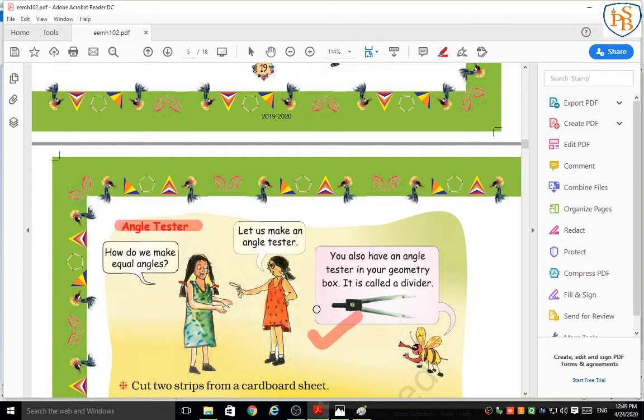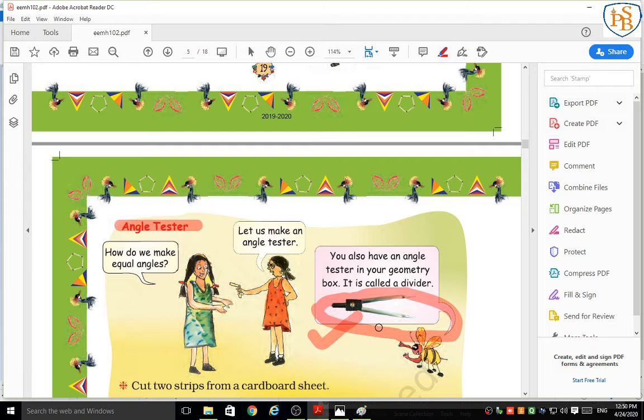What is the name of this? Yes, can you tell me, students? No idea? Okay. This is called a divider. Can you tell me what is the use of a divider?